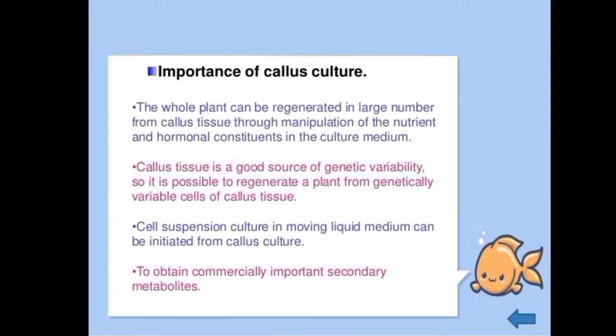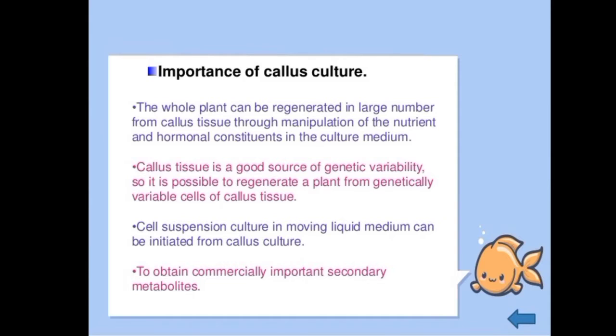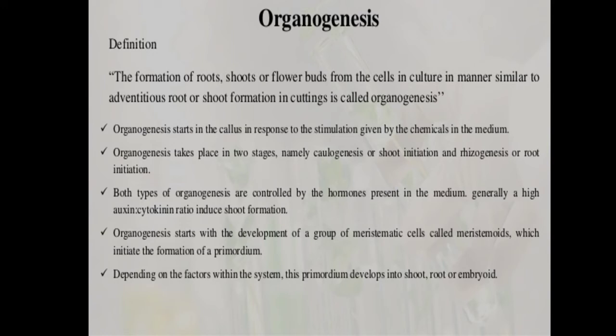Next, moving towards the next topic, that is organogenesis. So, what is organogenesis? Organogenesis is the induction of adventitious roots, shoots, or other organs in the cultured tissue, and it is very important in plant tissue culture methodology. The formation of shoots and roots can be initiated from the cultured plant cells. So the induction of different adventitious organs of the plant from cultured tissue under in vitro conditions is known as organogenesis.